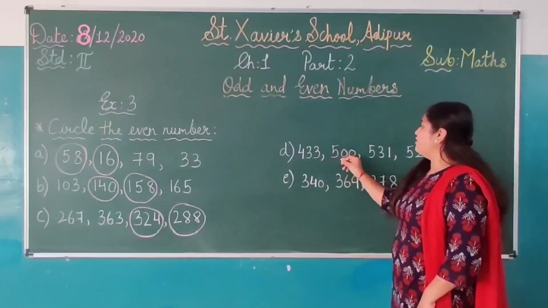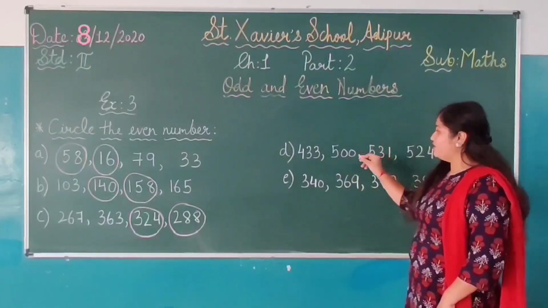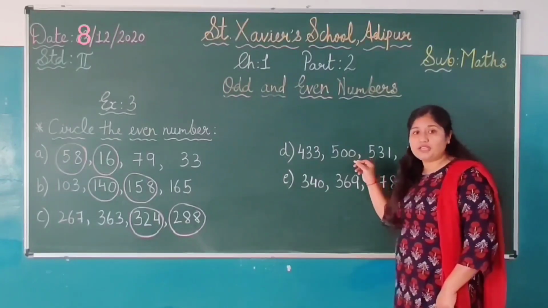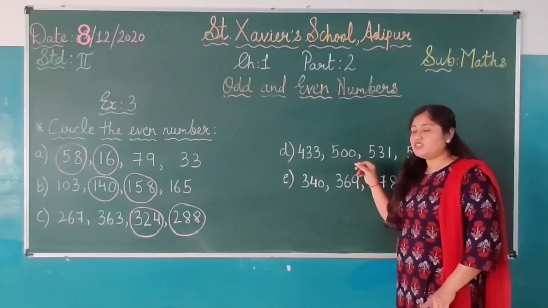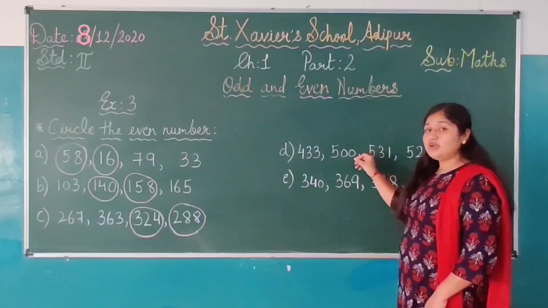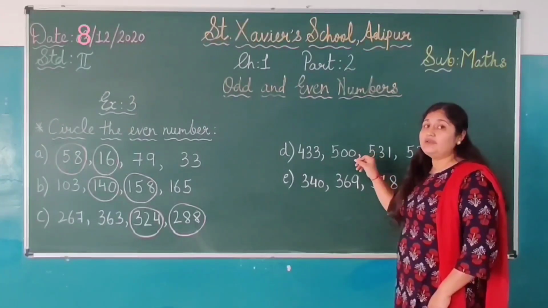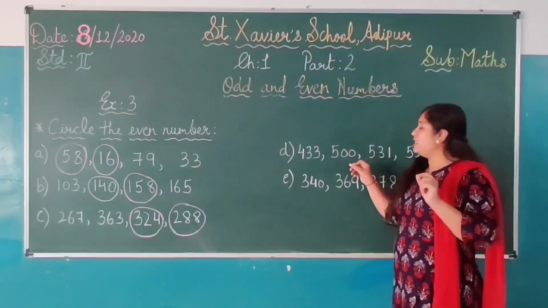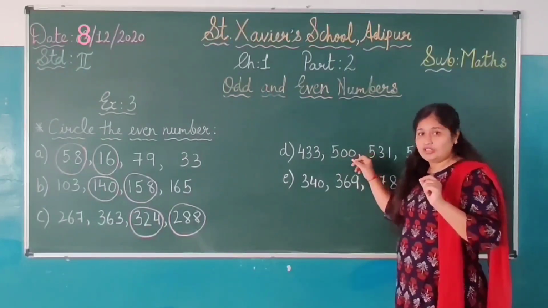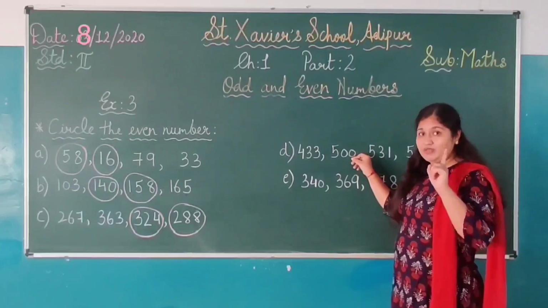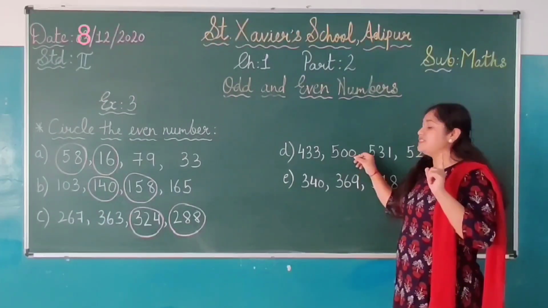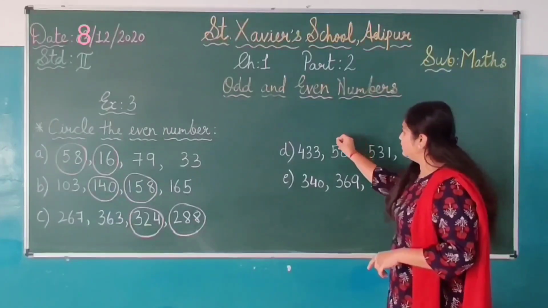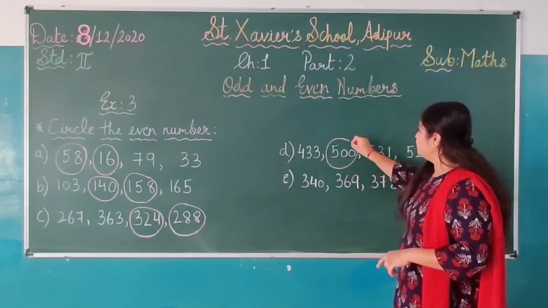Then 500, right? 500. So 0 is on the ones place. 0 ones place पे है. So 0 जब आ जाता है students, I already told you, right? I have already told you in the earlier class कि किसी भी नंबर के पीछे अगर 0 आ जाता है, right? 0 ones place पे आ जाता है, that means that number will be the even number. So 500 here is the even number.